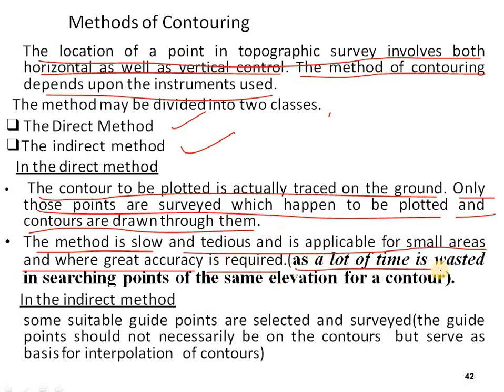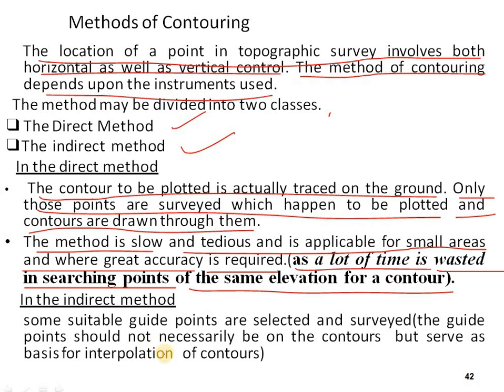A lot of time is wasted in searching for points of the same elevation for a contour. So the direct method takes more time because the contour points are taken on the plan and plotted on the map. It is very slow and very tedious.